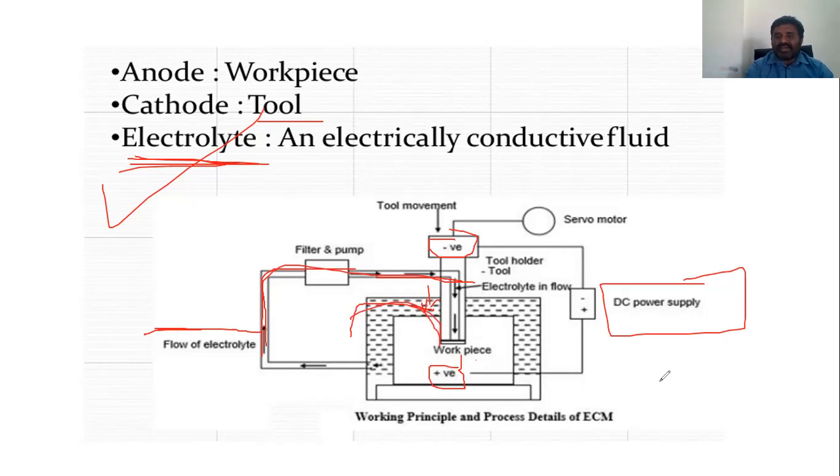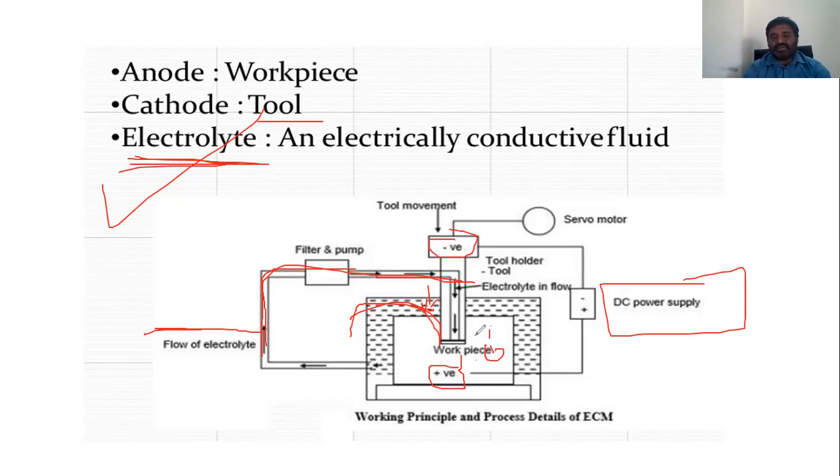Previously in electroplating, there is an electrolytic process, that is Faraday's law. Faraday discovered that when two electrodes are placed in a liquid and DC potential is supplied across them, metal is depleted from the anode. The work material from the anode is removed and plated on the cathode, so it sticks on the cathode. That is called electroplating.